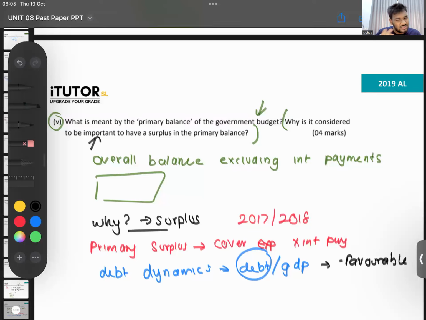So those kind of things you all can write. You can say you can cover all your expenditure. It will help with the debt dynamics. It will help reduce your debt to GDP. Having a primary surplus means it's saying that there is fiscal discipline. So, for example, during let's say Maithri's year, you can say there was fiscal discipline. He was able to have fiscal discipline and get things done. He was able to earn revenue enough to cover the expenditure. So that kind of answer you all can give.